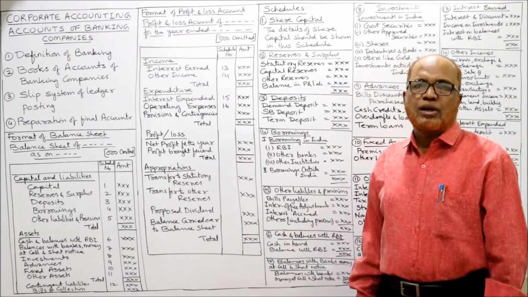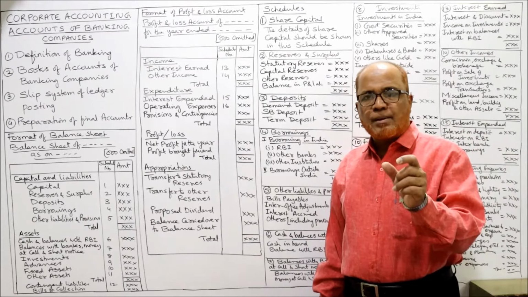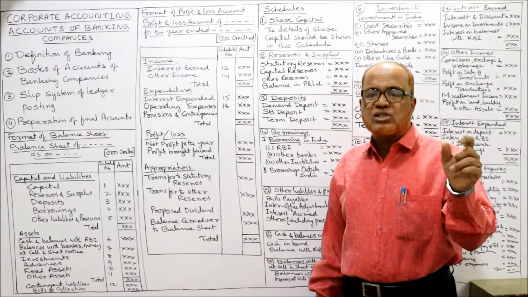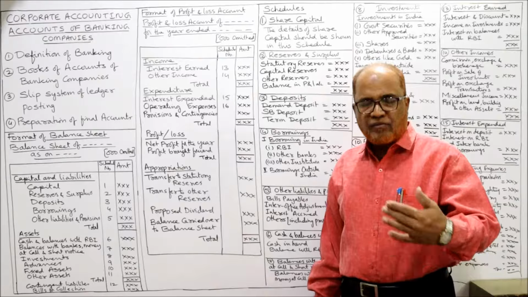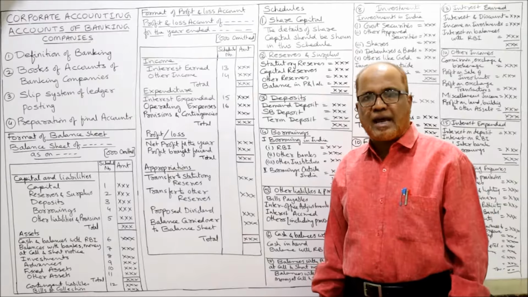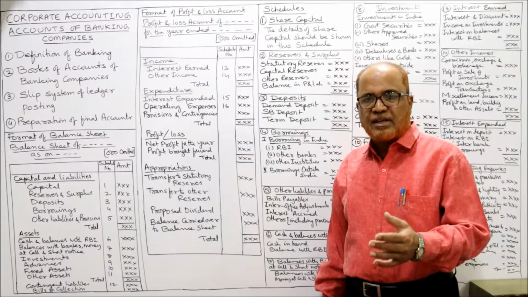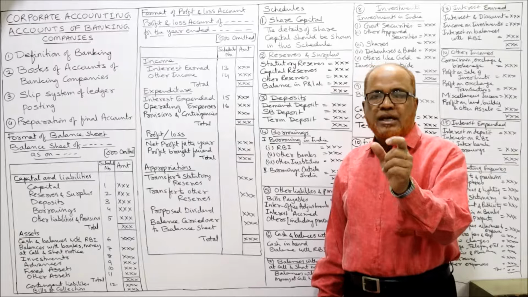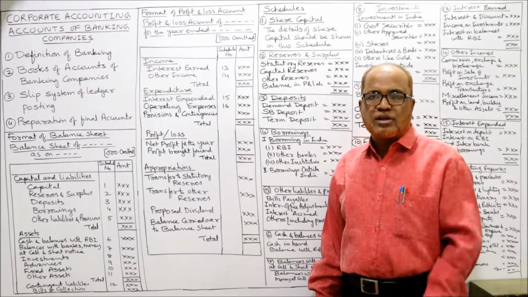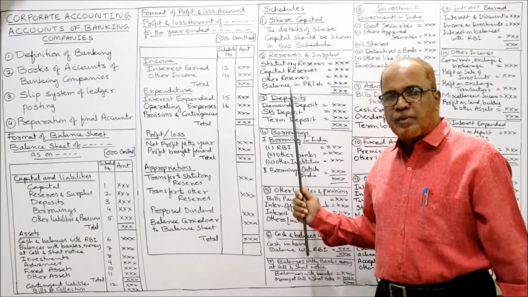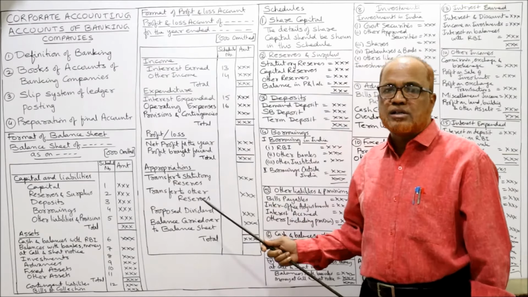Transfer to statutory reserve. Every year some part of the profit has to be transferred to statutory reserve according to the provisions of the Banking Regulation Act. RBI has given the instruction that every bank must keep a certain proportion of their income to statutory reserve. Next video I will explain you in detail regarding the statutory reserve.